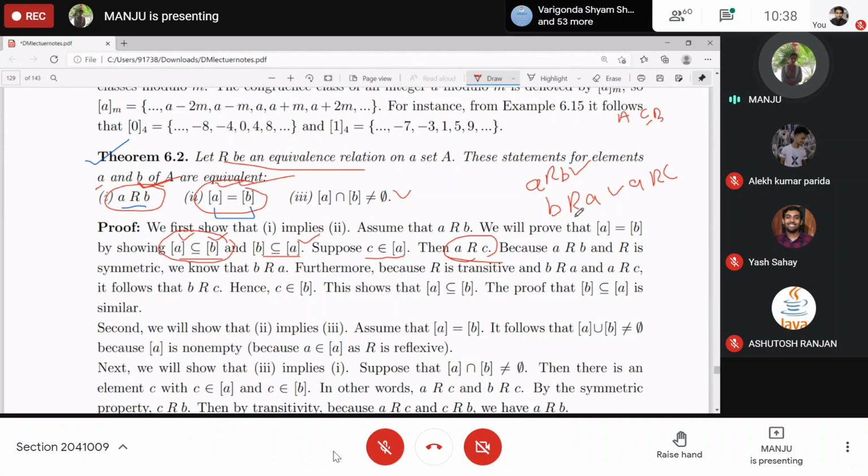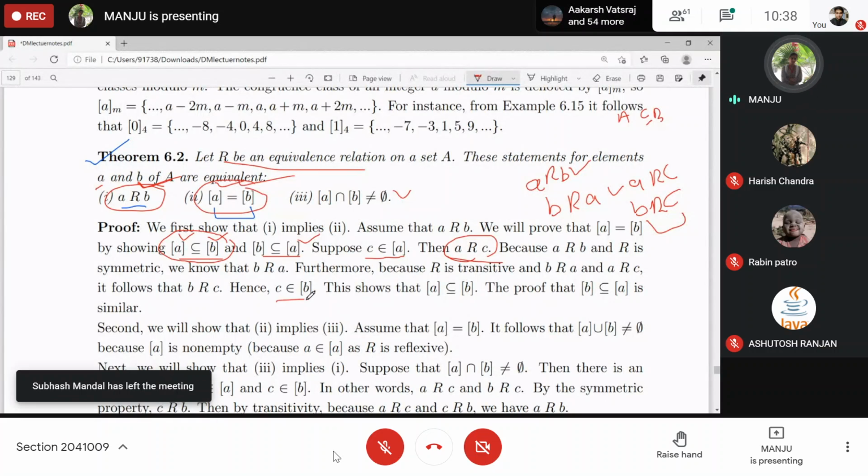So what do you mean by transitivity? B is related to A and A is related to C, so by transitivity, B is related to C. So B and C are related. That's why C belongs to the equivalence class of B as well, right? So for any arbitrary element C, it is also present in the equivalence class of B. This shows that the equivalence class of A is a subset of the equivalence class of B.